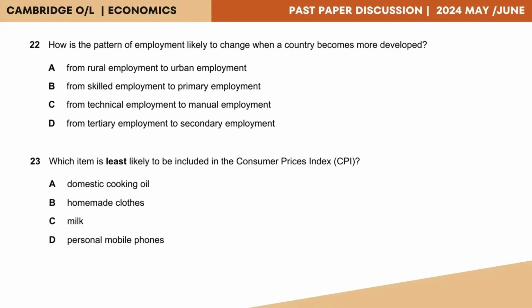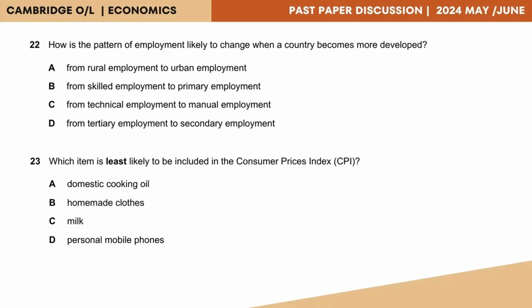Now, depending on that data, I guess it would be easier for you to find the answer now. Since I said when a country moves from developing to developed, they would go from more of an agricultural based economy to a service sector based economy, we can safely remove option D because option D says from tertiary to secondary. Whereas as a country develops, it will go from agricultural, that is primary, to secondary, then secondary to tertiary.